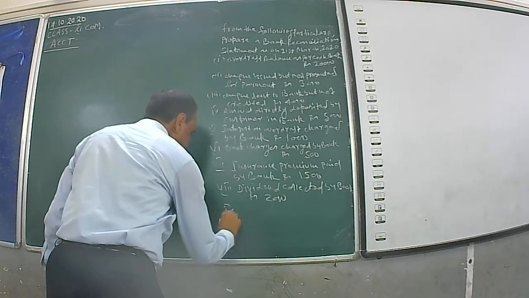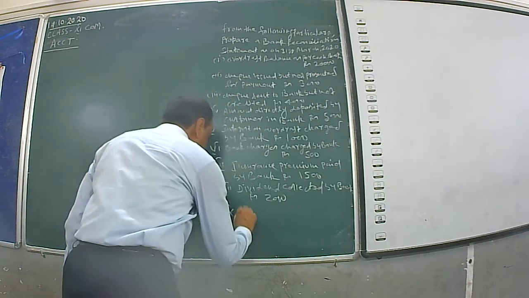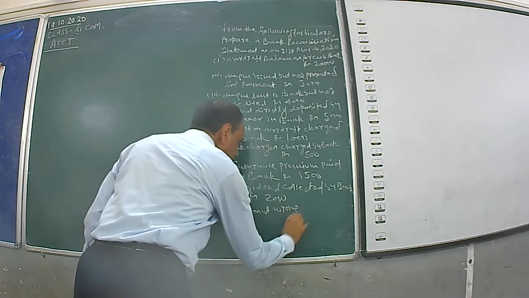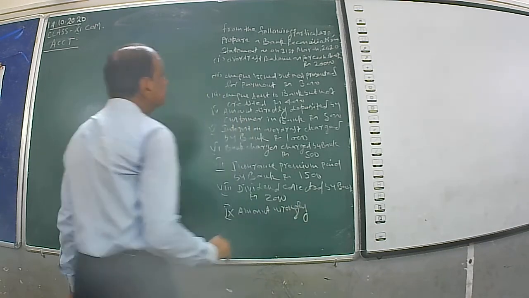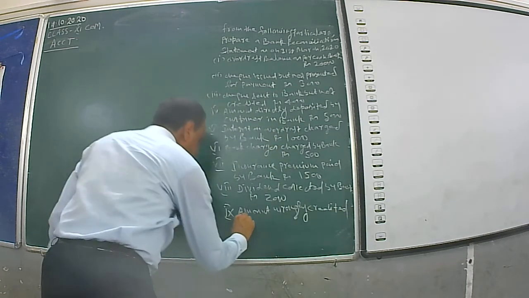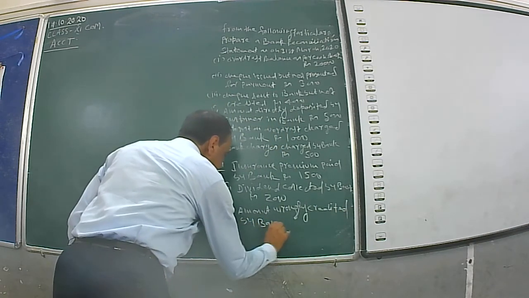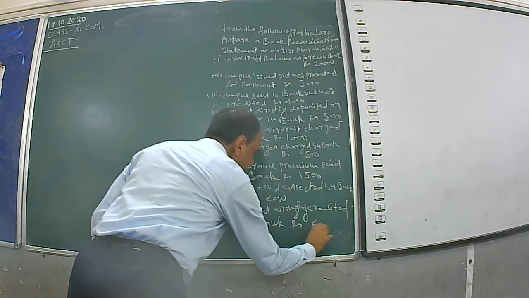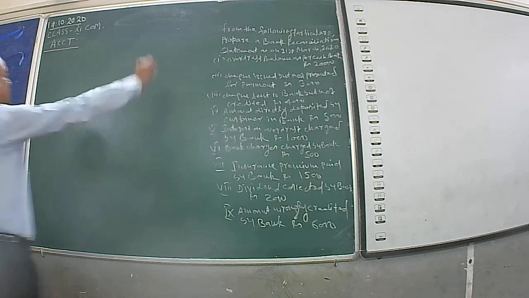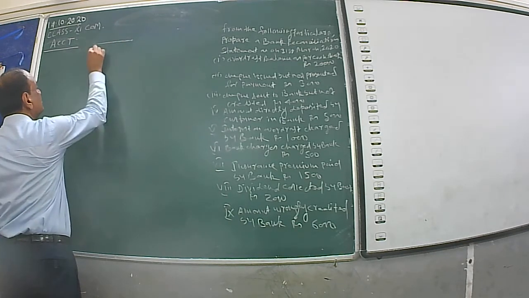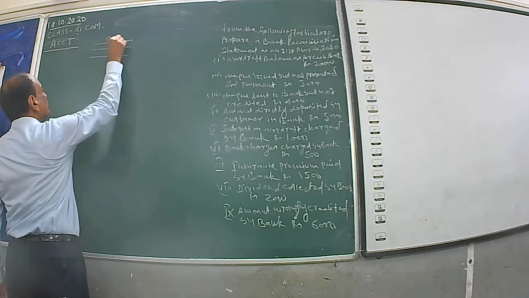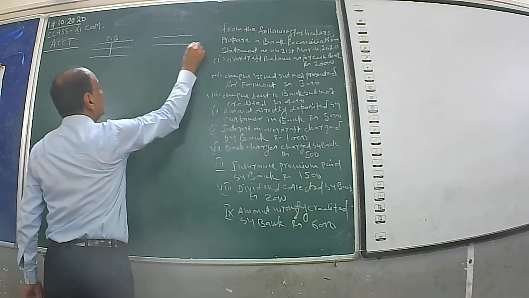And last, amount wrongly credited by bank rupees 6,000. Now see, this is a problem. Now we'll have to prepare one cash book format, simple cash book, in order to solve the problem.